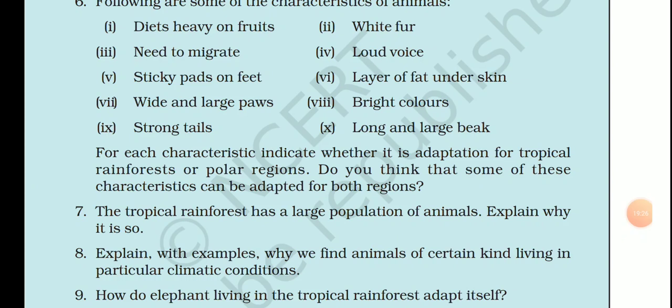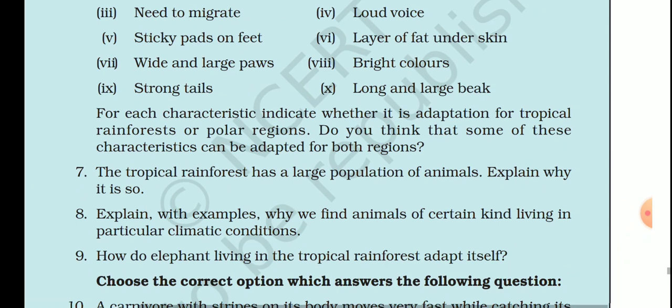Question number 7. The tropical rainforest has a large population of animals. Explain why it is so.